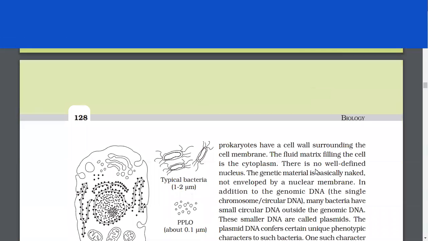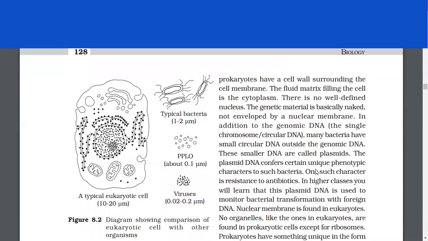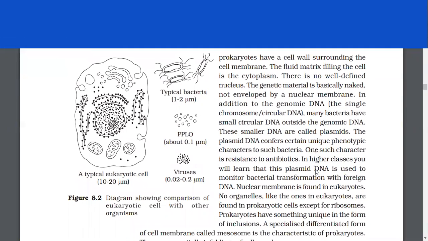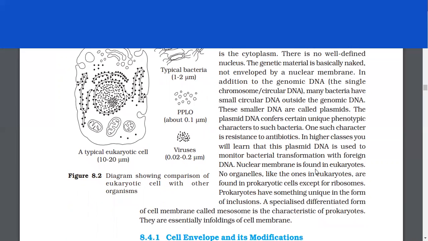All prokaryotes have a cell wall surrounding the cell membrane. The fluid matrix filling the cell is the cytoplasm. There is no well-defined nucleus. The genetic material is basically naked, not enveloped by a nuclear membrane. In addition to the genomic DNA, many bacteria have small circular DNA outside the genomic DNA. These smaller DNA are called plasmids.